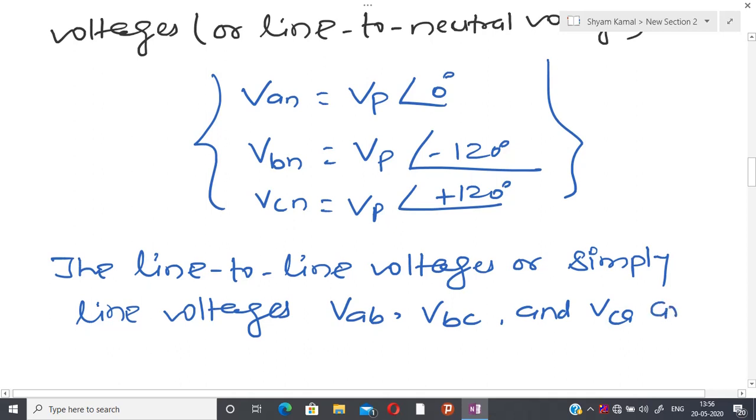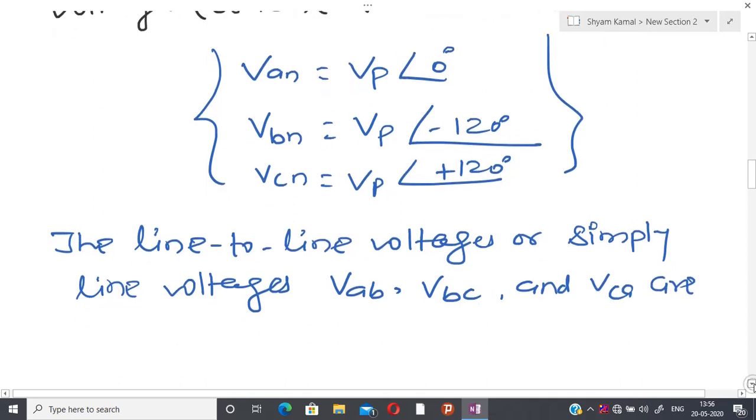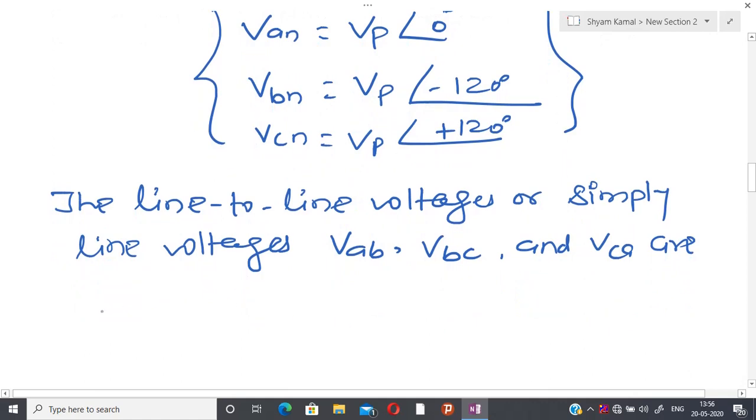And I first have to see how the line voltages are related to the phase voltages.